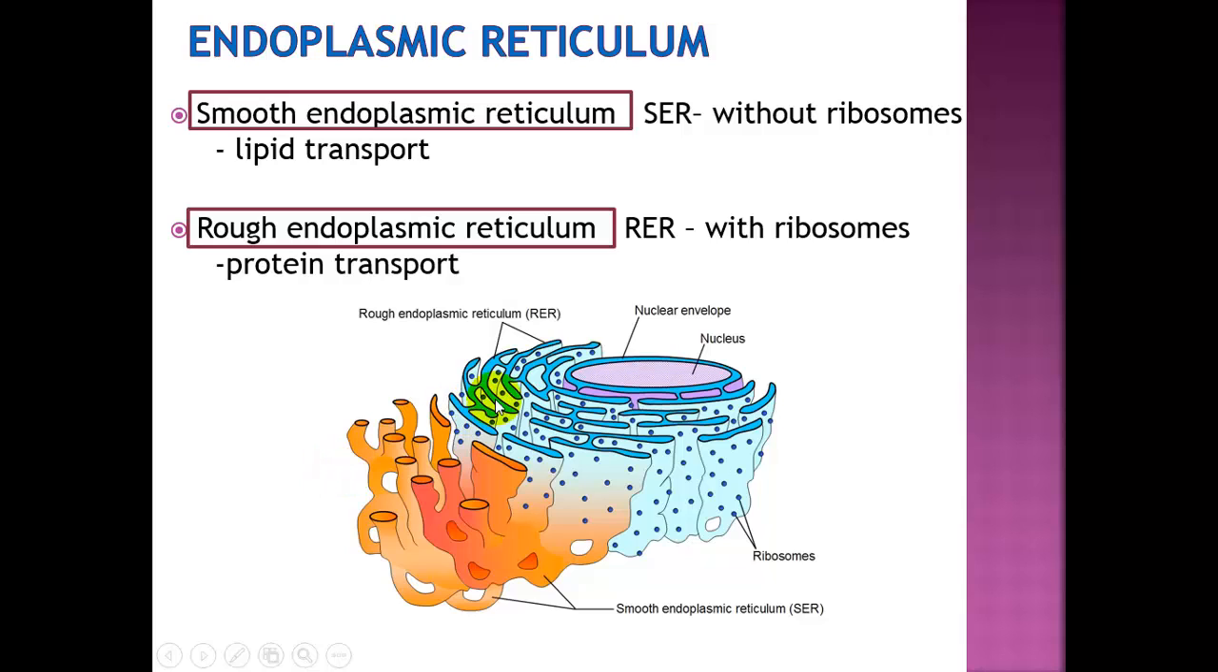The rough endoplasmic reticulum is shown here in light blue, and it is so called because of the presence of ribosomes on its surface, giving it its rough appearance. The rough ER is responsible for the transport of proteins.